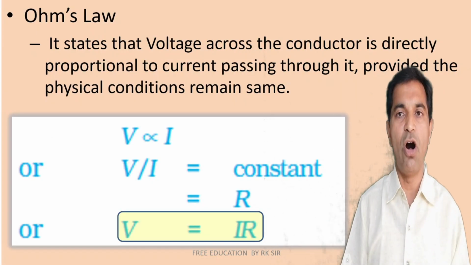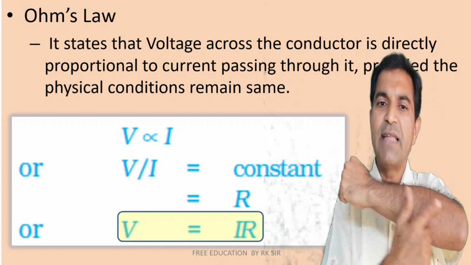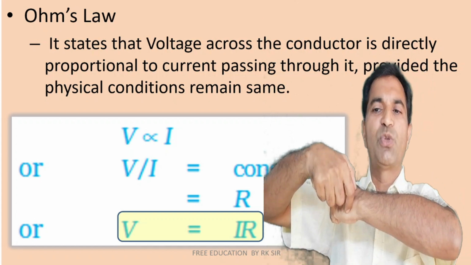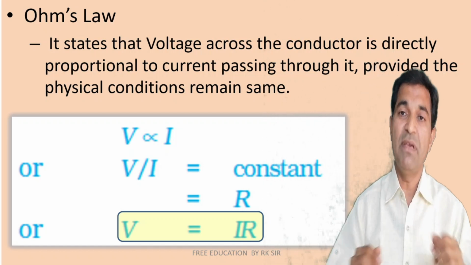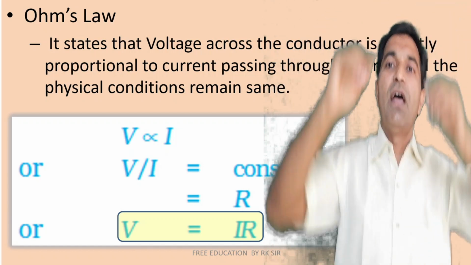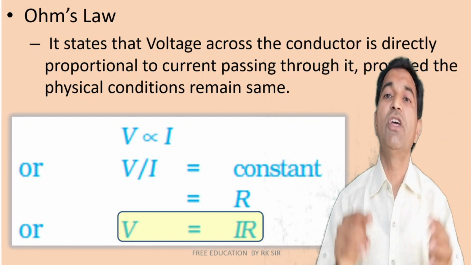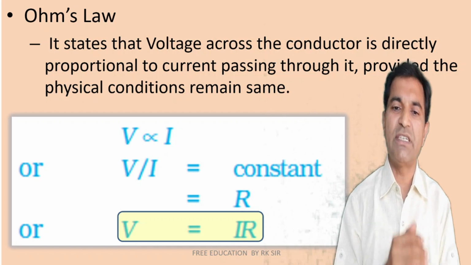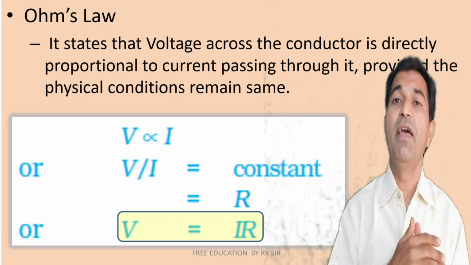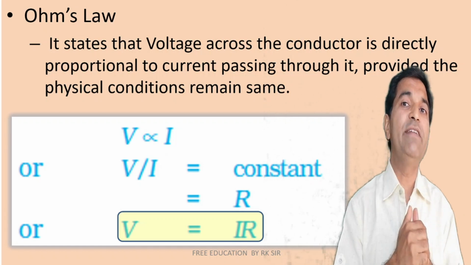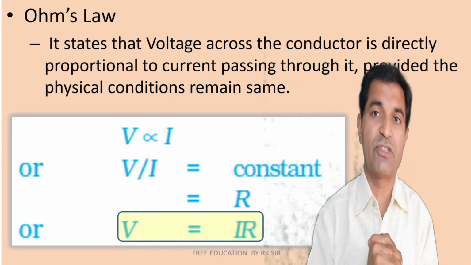Now let us discuss Ohm's law. Ohm's law states that the voltage across a conductor is directly proportional to the current passing through it, provided the physical conditions, for example temperature, remain the same. Higher the amount of current, higher the voltage drop across it. Lower the amount of current, lower the voltage drop across it. So mathematically we may say V is directly proportional to I, which means the ratio of V and I is always constant.